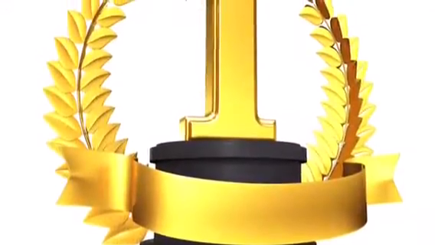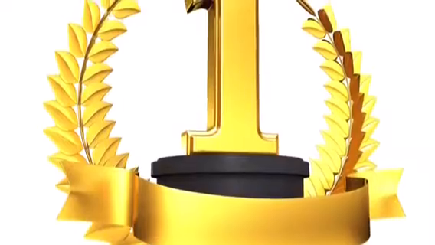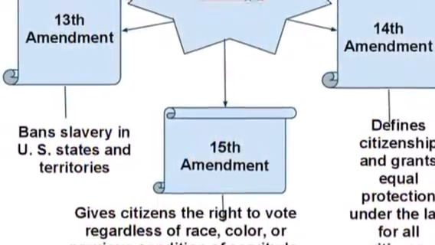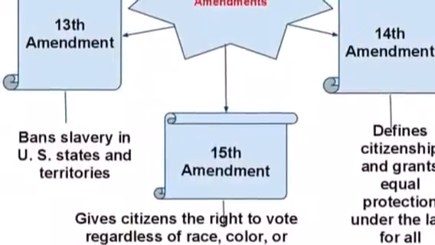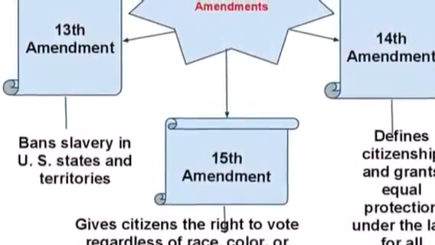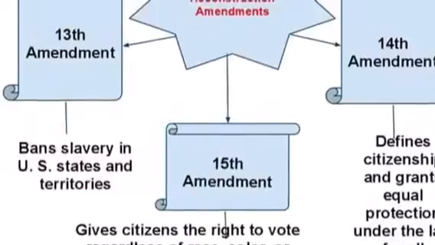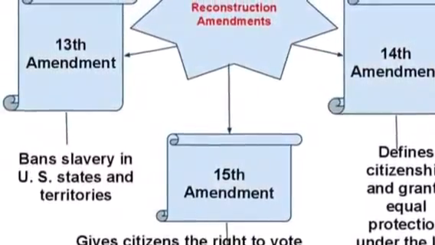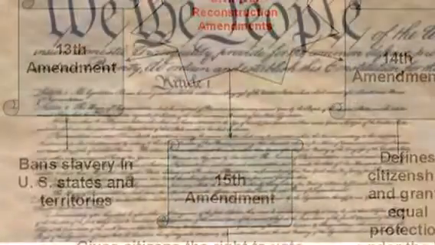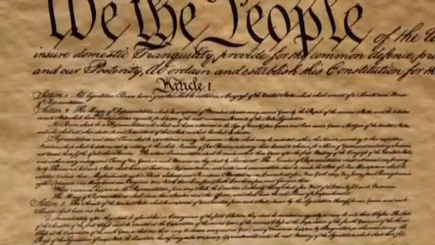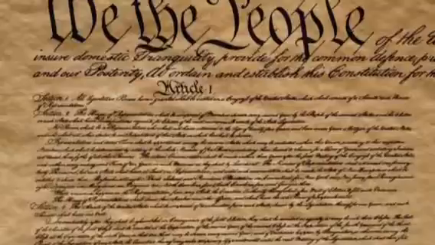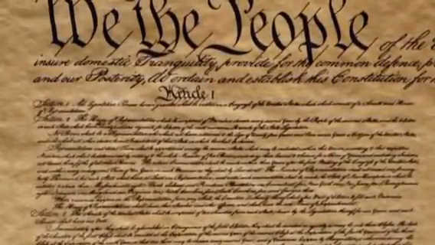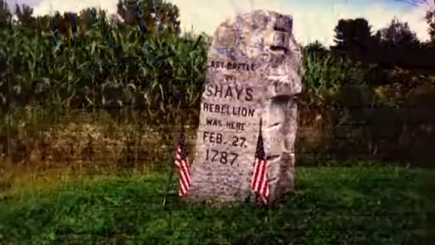And now, number one on our list of top 10 civil rights advancements are the Civil Rights Amendments. When it comes to the most important or significant civil rights advancements, there's no doubt that you have to go all the way back to where the ball first got rolling with the 13th, 14th, and 15th Amendments. Prior to these amendments, not only did African Americans not have their rights, but they had been enslaved for hundreds of years. Ever since the Constitution was drafted in the late 18th century, the question of slavery and the rights of African Americans had been the premier question in the United States.